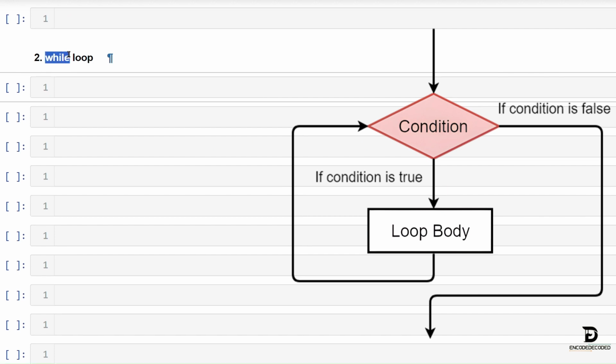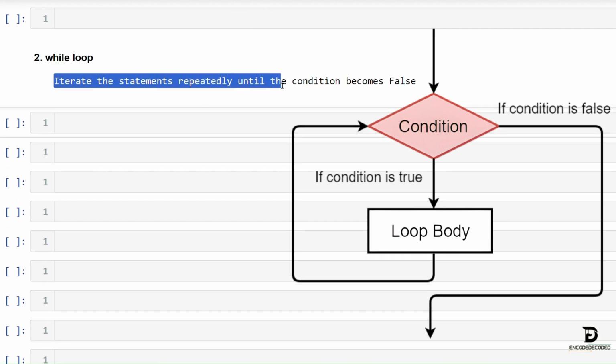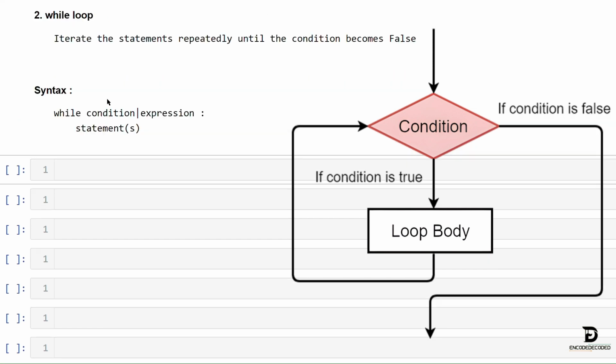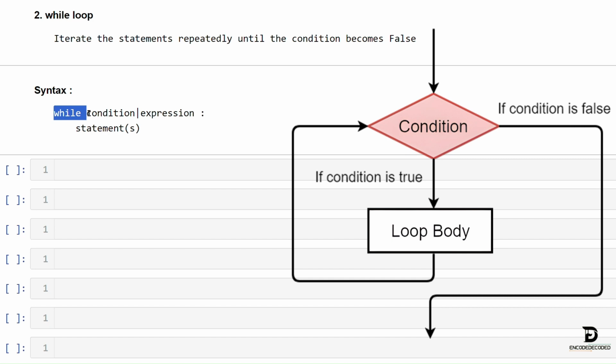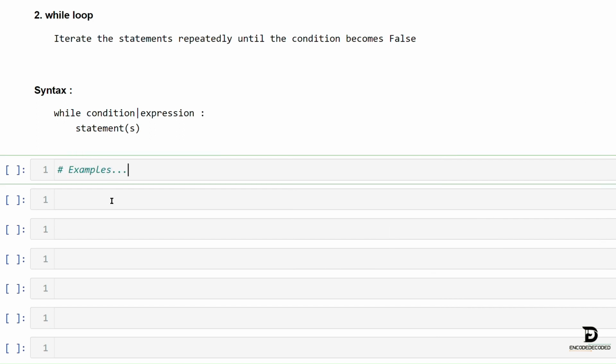Now it's time for the while loop. It is used to execute statements repeatedly until the condition becomes false. Here is the syntax for the while loop: while condition or expression, followed by statements. Let's understand this concept by exploring some examples.